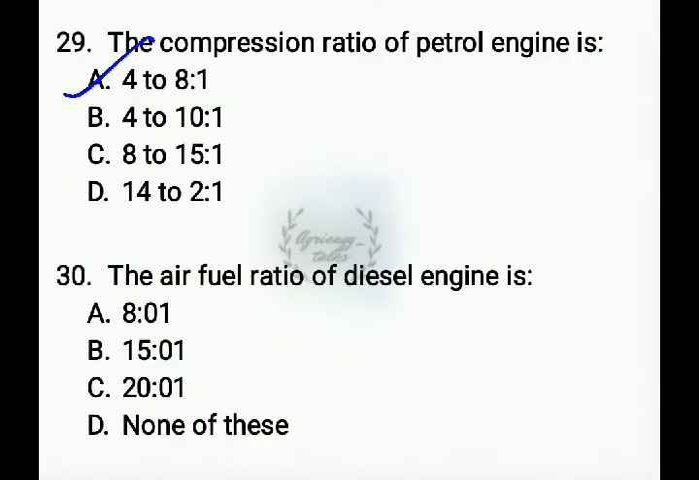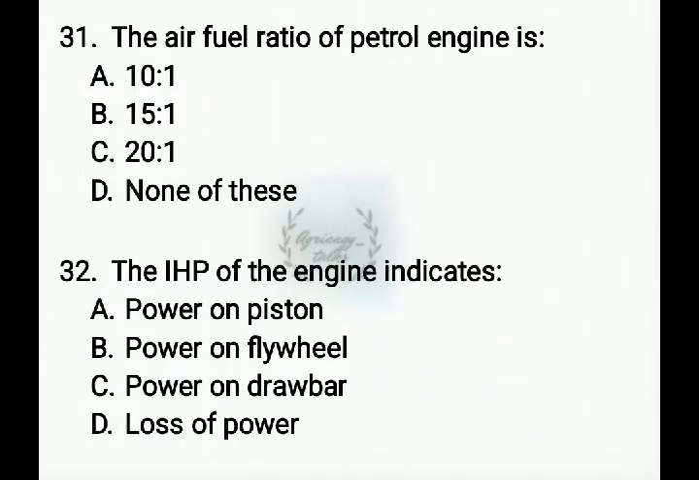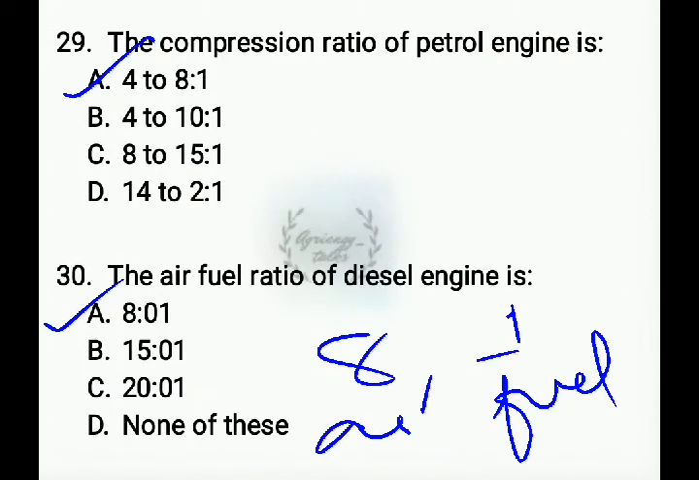Next question. The air fuel ratio of diesel engine is, that is 8 is to 1. 8 parts of air and 1 part of fuel. Next question. The air fuel ratio of petrol engine is. For petrol engine, it is 15 is to 1 and for diesel engine, it is 8 is to 1.